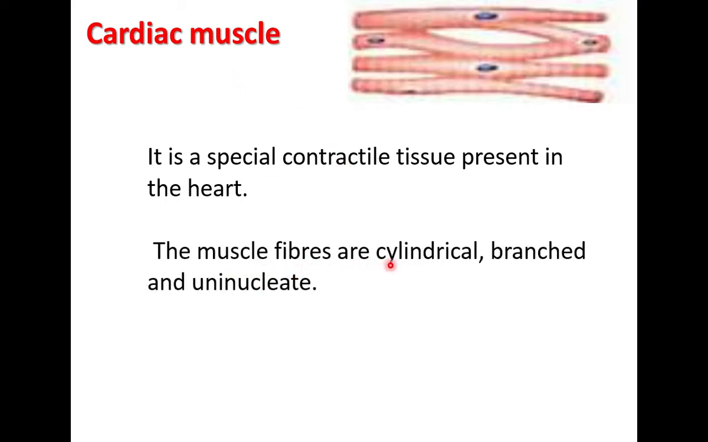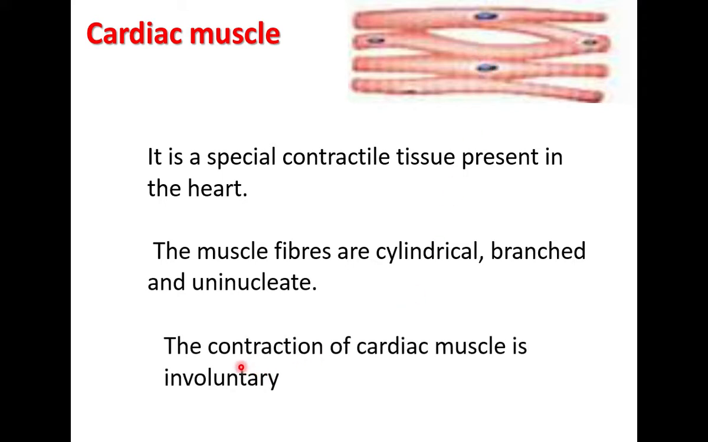The muscle fibers are cylindrical, branched and uninucleate. A single nucleus is present in the cells. The contraction of heart muscle is involuntary. That means it is not under our control. The heart is made up of special muscles called cardiac muscle.